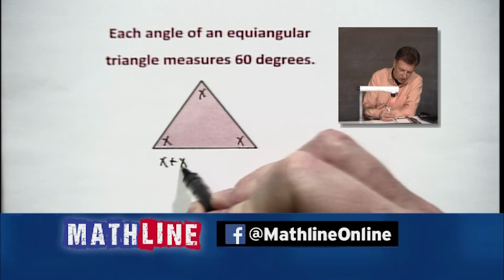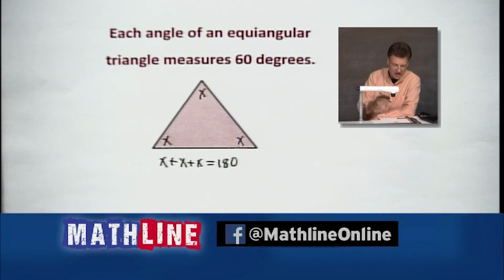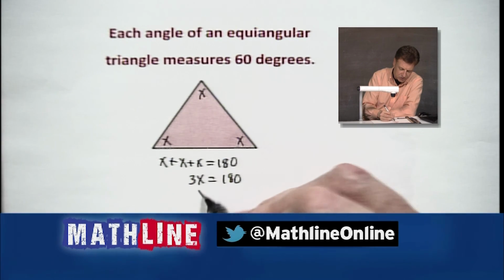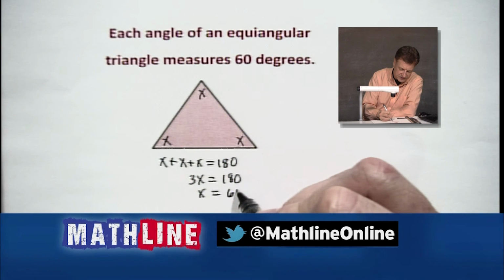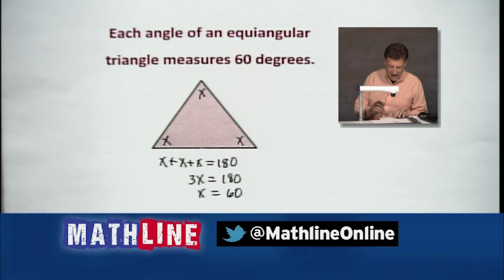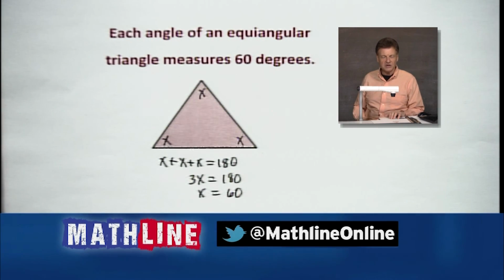So here we go. x plus x plus x equals 180. You all can go ahead and say, oh, that's 3x equals 180, and this comes really quick. That's why we call it a corollary. It doesn't take much effort. x is equal to 60 when you divide the 3 into 180, and most of you probably could have left out that step. It's simply stemming from the fact, oh, see 3 x's, they equal 180, divide, we're done.